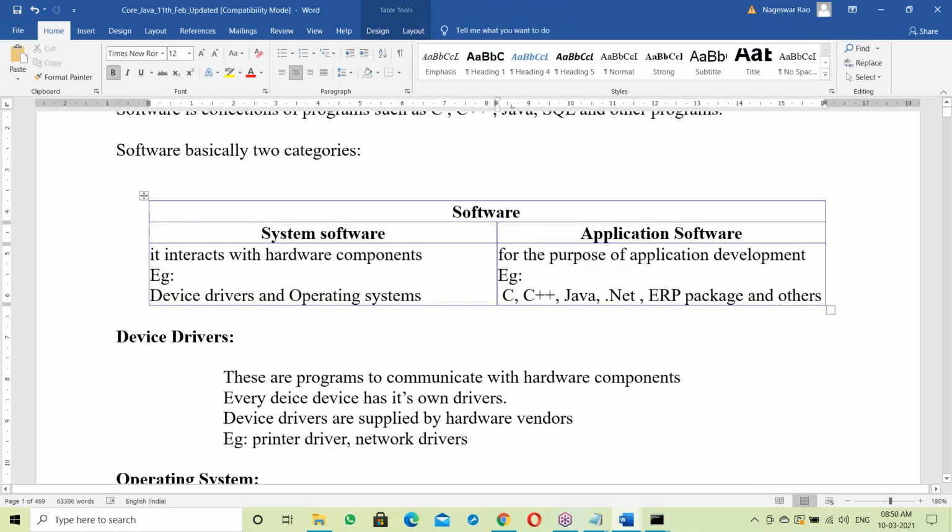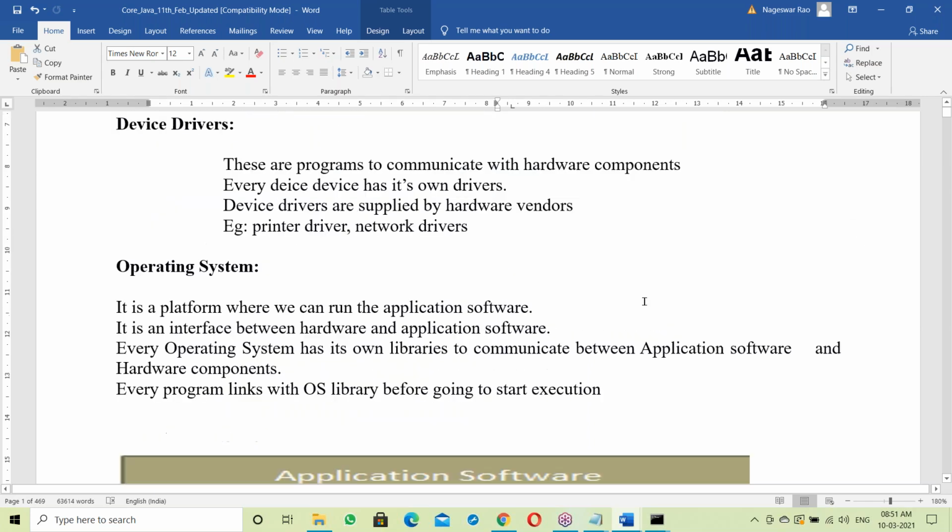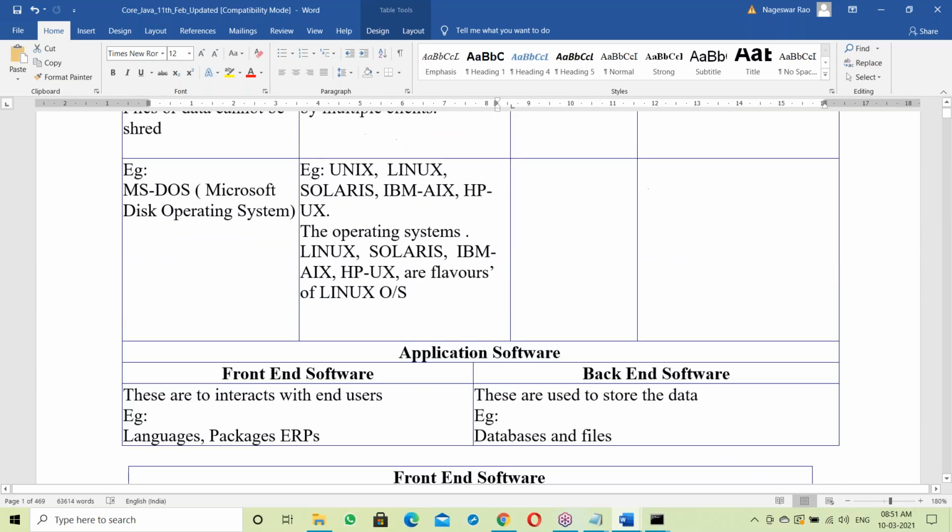Next, Java comes under application software, so let us move to application software. Java is application software, used for the purpose of application development. Examples are C, C++, Java and so on. Our topic is application software.